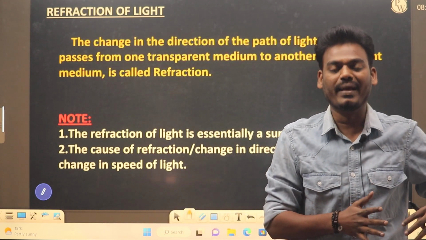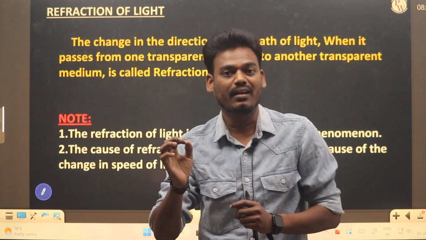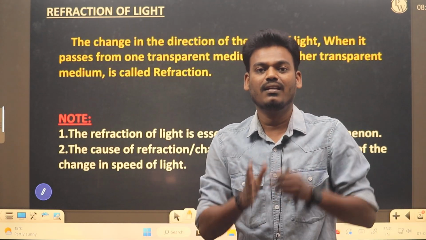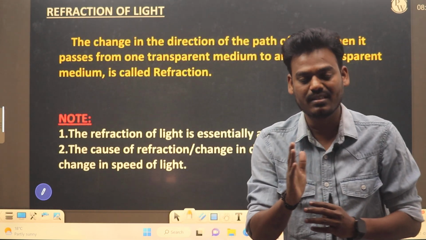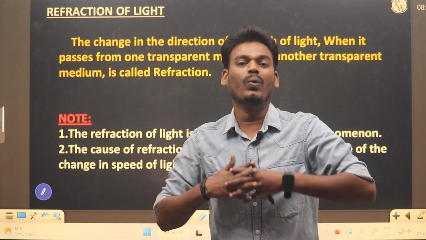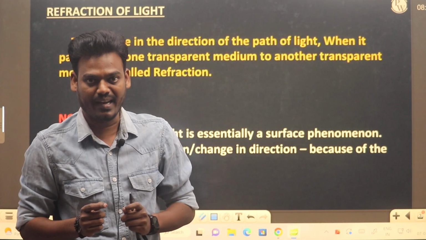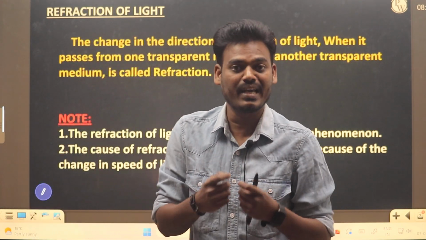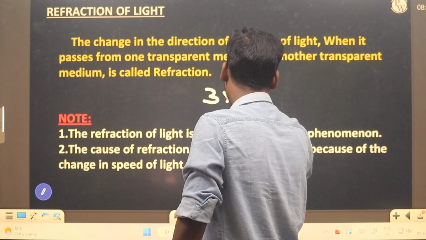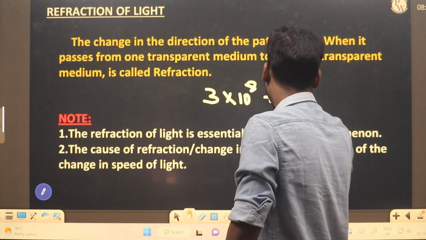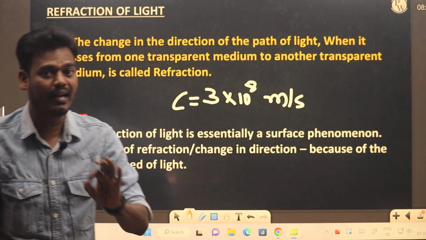If we see the basic properties of light, the very first property we have learned is the rectilinear propagation of light. That means light always travels in a straight path. And when we look at the speed of light, that is 3 lakh kilometers per second. If we write in terms of SI unit, that will be 3 into 10 power 8 meter per second. Here C indicates the speed of light in air or vacuum.